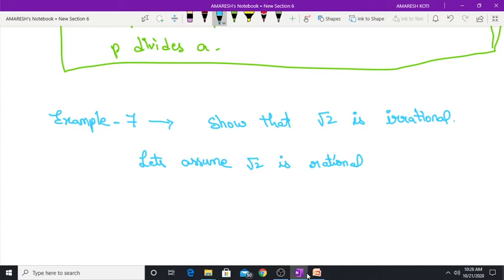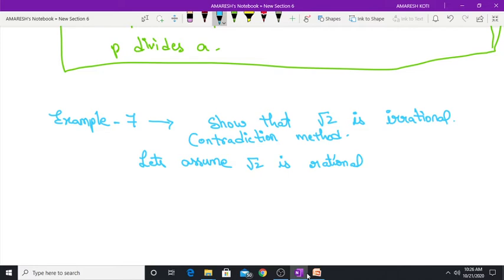Sorry, I have forgotten to tell you. There are many ways to show that an irrational number is an irrational number. In that, one of the methods is the contradiction method.